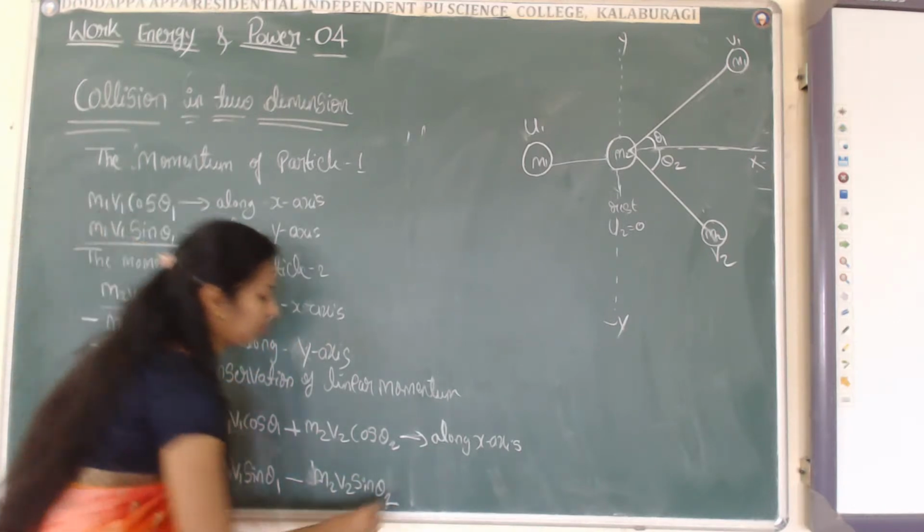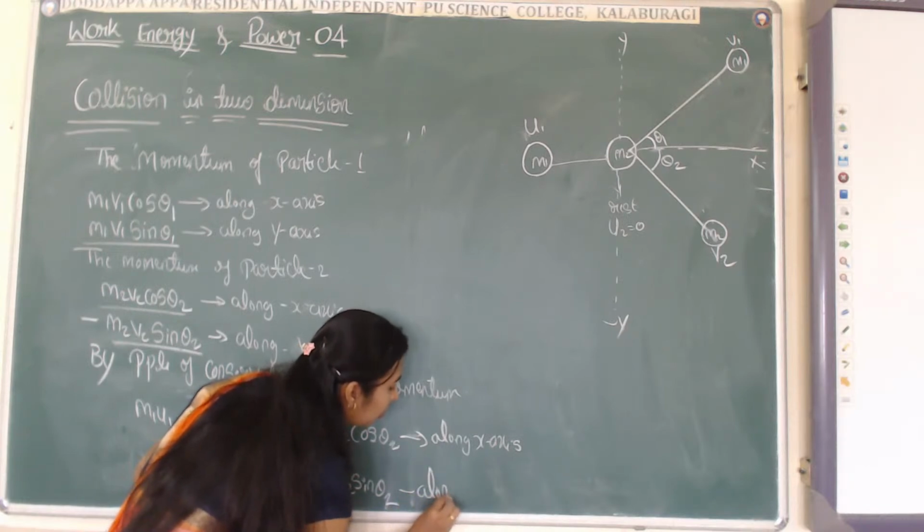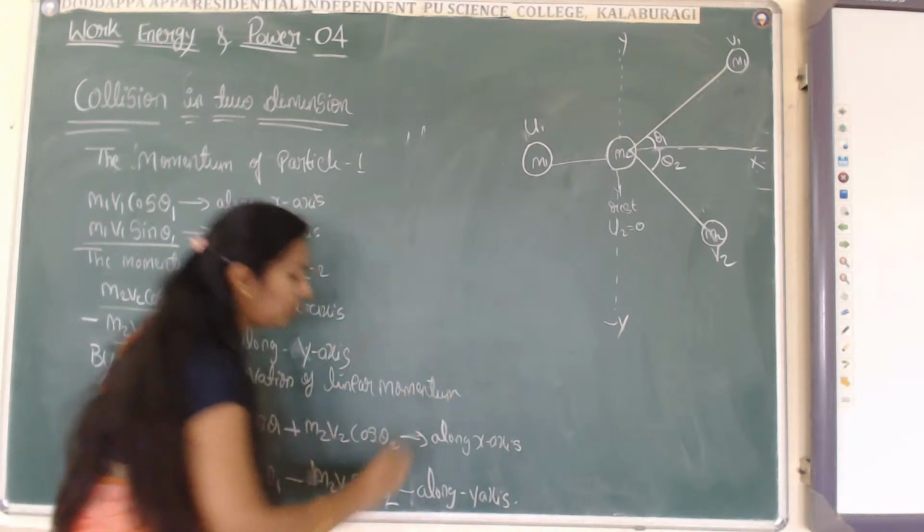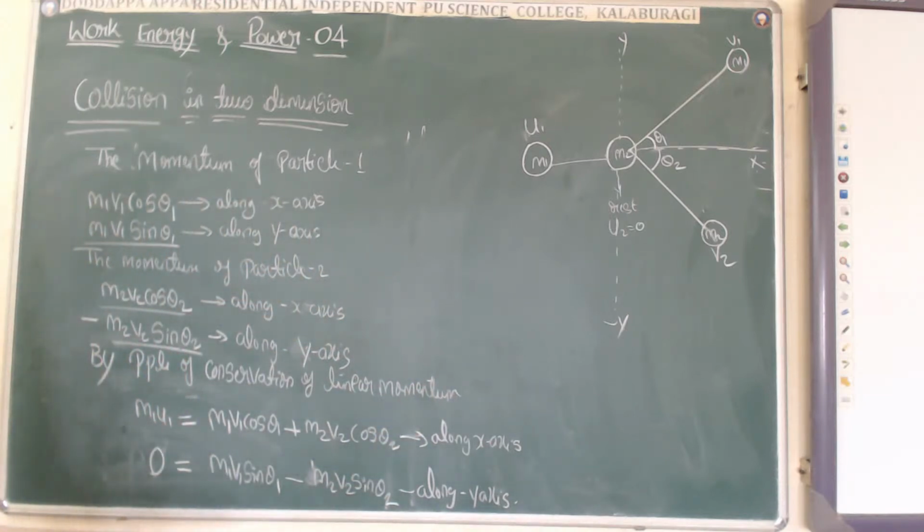This I will get along the y-axis. Clear?